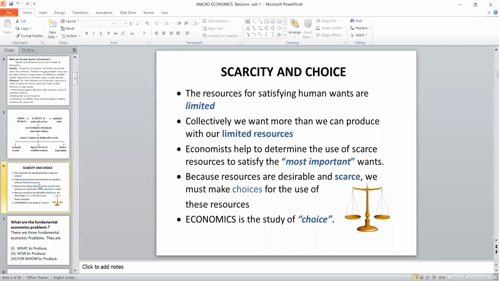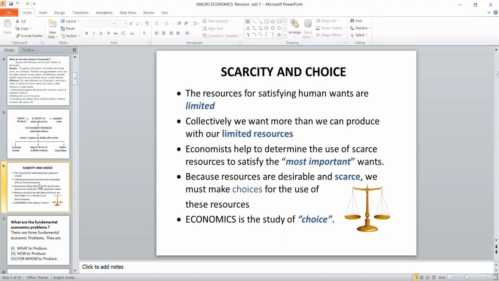There are different ways to express how we can relate choice and scarcity. The resources for satisfying human wants are definitely limited. Suppose we earn 20,000 rupees, we may want 30,000 rupees, but income is 20.